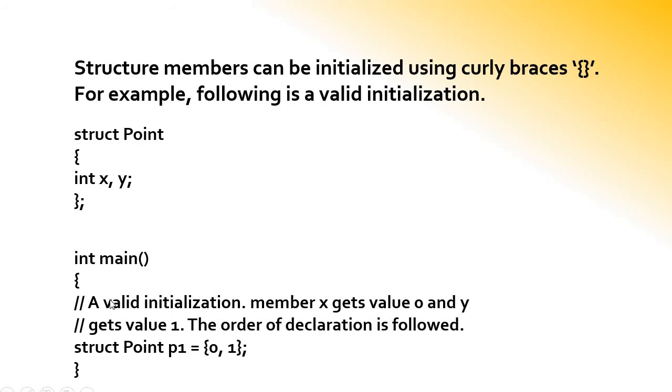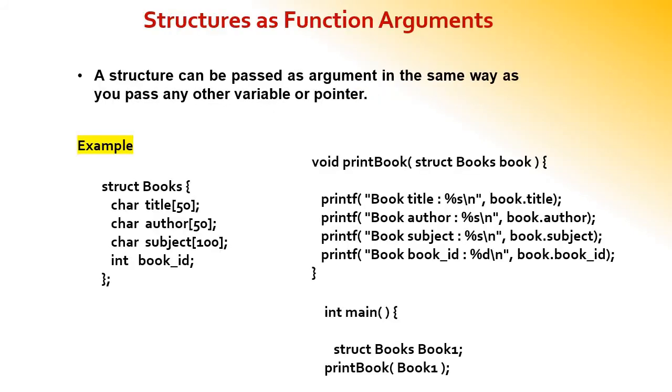It is given here. Here we have created a structure point. Inside, I have declared integer x, y. So this is a simple structure for our example. And inside the main function, I have written struct point p1, so I created a point structure variable p1. Then I have assigned the values 0, 1. And it is possible to pass a structure as a parameter to a normal function. The example for a structure as a parameter in a function is given below.